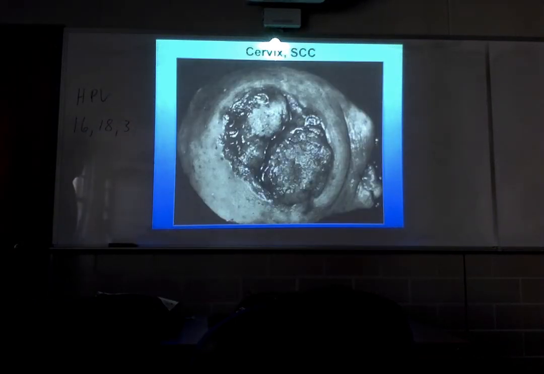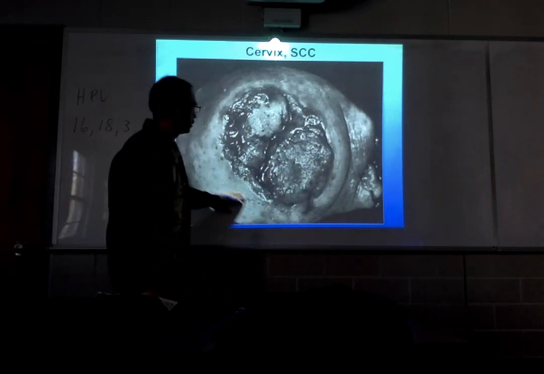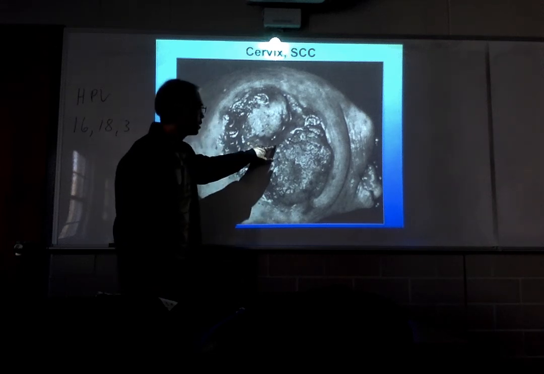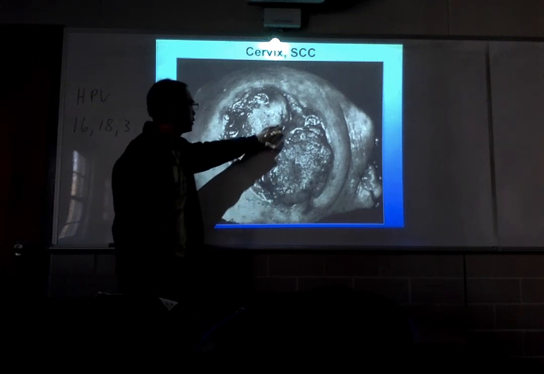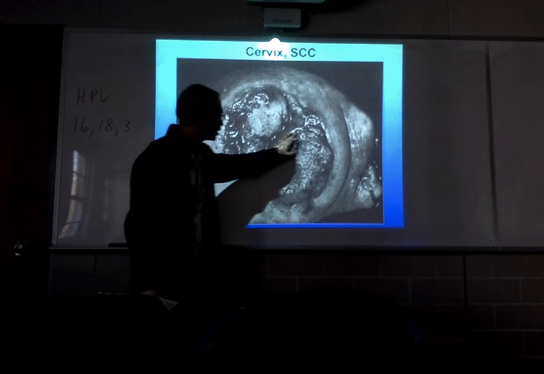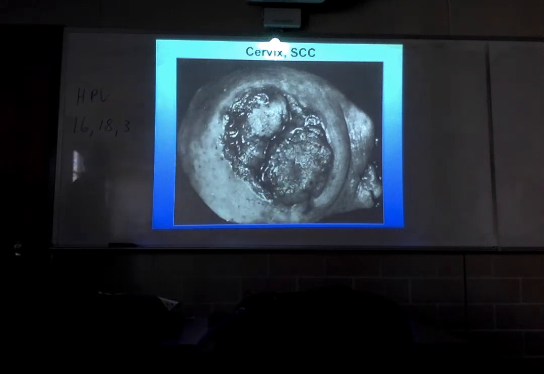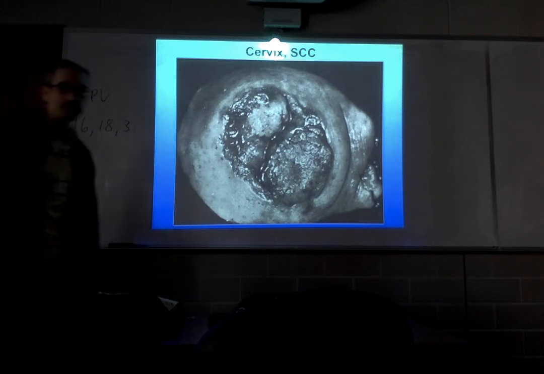Here's what squamous cell carcinoma of the cervix looks like. You can see the cervix here. This would be the ectocervix. And the cervical os should be here, but you don't see it. There should be an opening right here. You can see the opening's been obliterated by these 3 nodules here. Those are the nodules of squamous cell carcinoma. This is a rather advanced case of squamous cell carcinoma of the cervix.